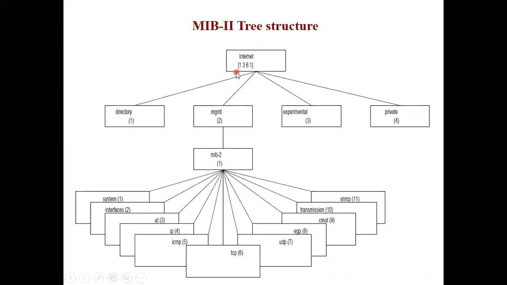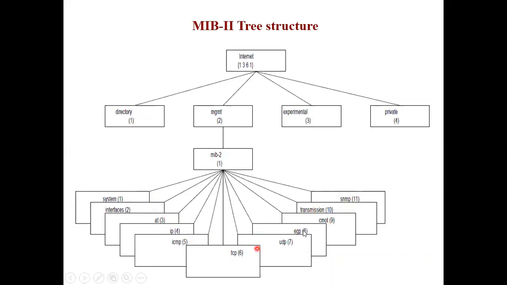Till internet, we had 1.3.6.1. Then under internet, management comes as 2, and under management we are studying the database, that is MIB2, which has the identifier 1. So it comes as 1.3.6.1.2.1.